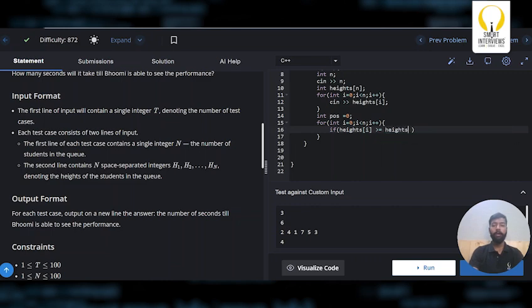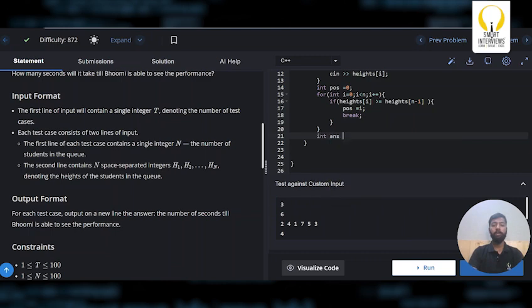So at any moment, if the current height is greater than or equal to the Bhumi side, then what will I do? I'll simply say position equals i, then break from the loop because I found the position. Now I found the position.